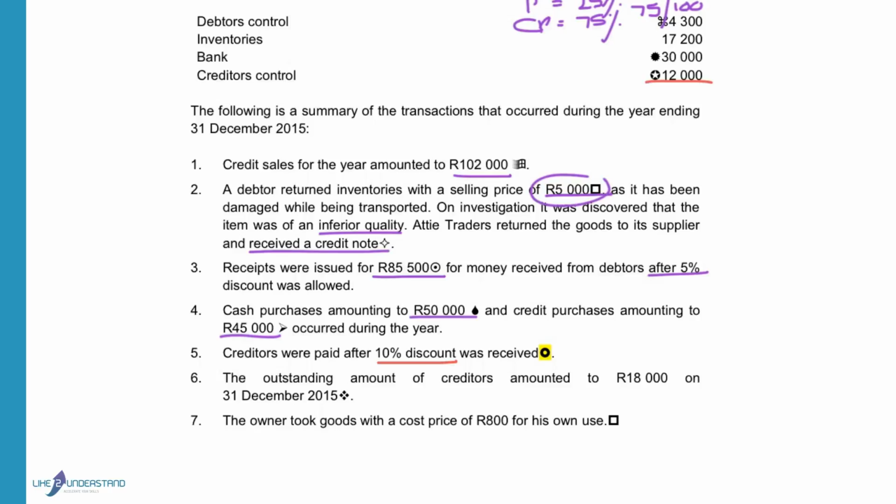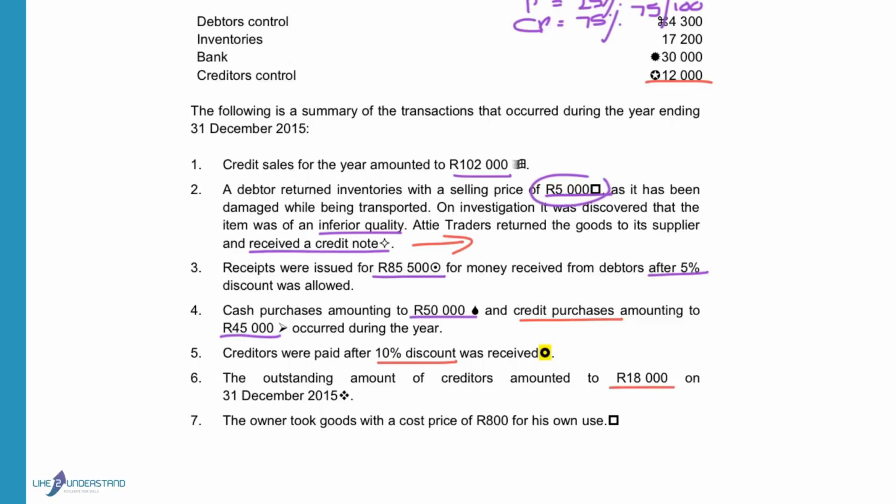Then we returned goods to the creditors when we received the goods back from the debtor, so we have to record that. And there were credit purchases of 45,000 Rand. The outstanding amount of creditors at the end of the year is 18,000.